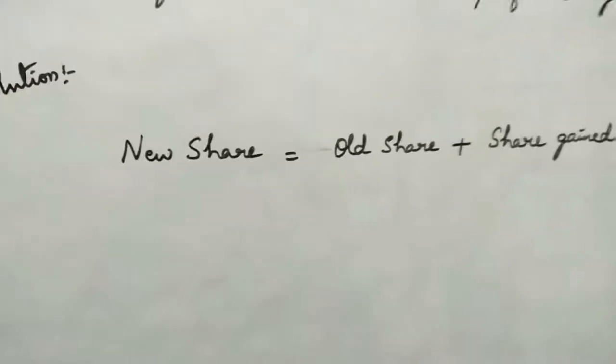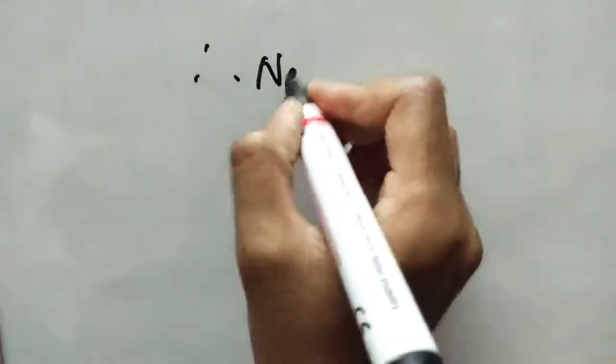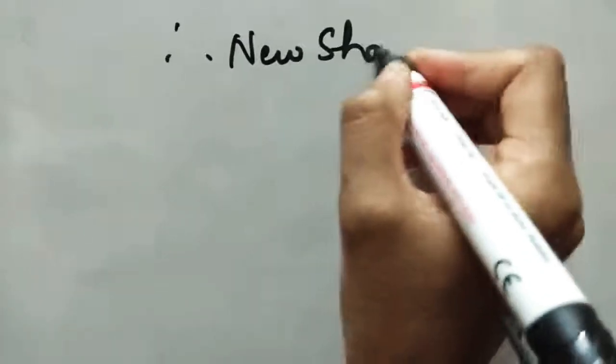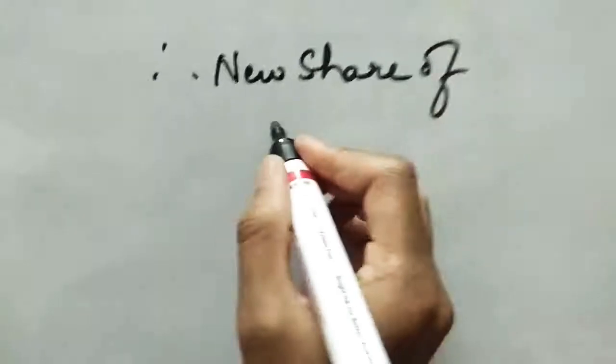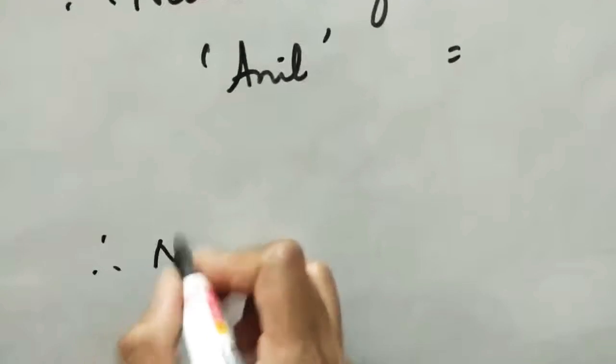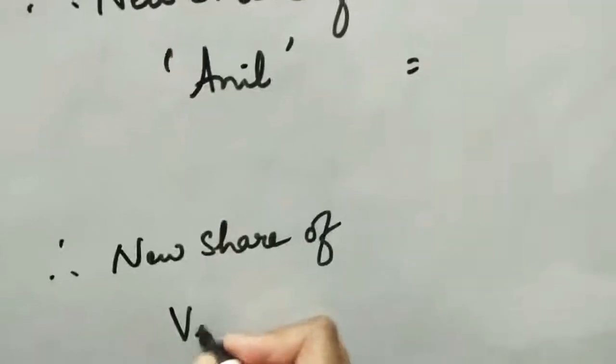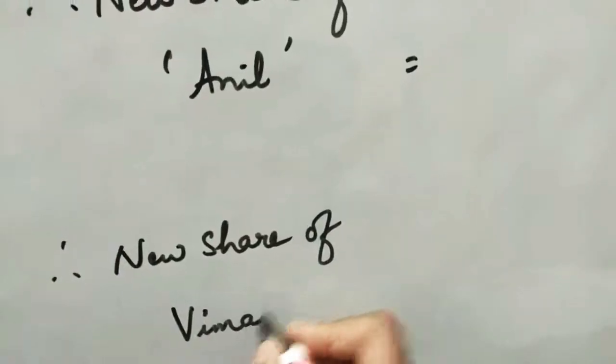Coming to the next calculation, the second calculation: new share is equal to old share plus share gained. Therefore, new share of Anil and new share of Vimal.